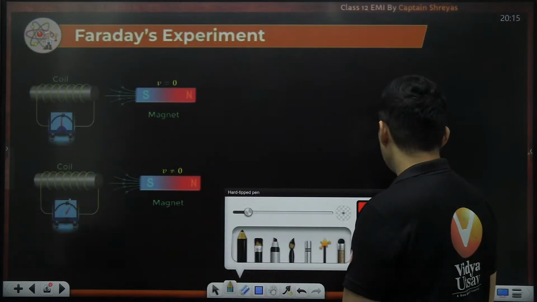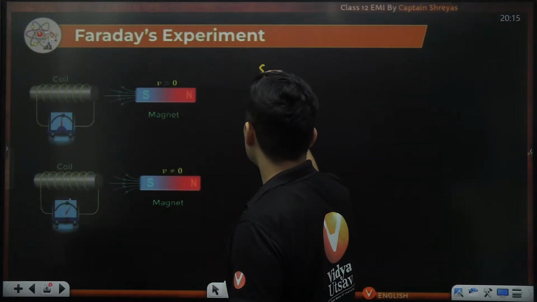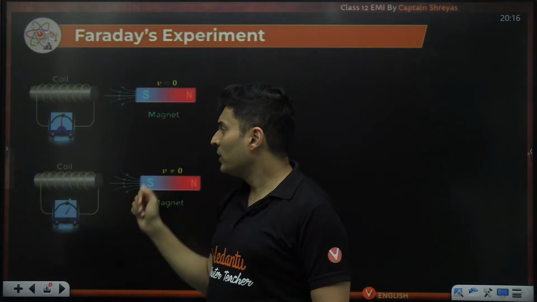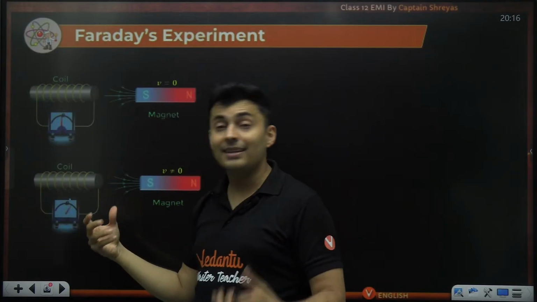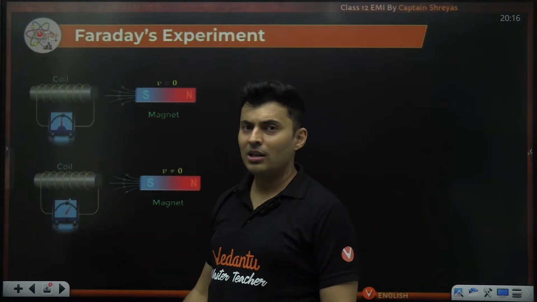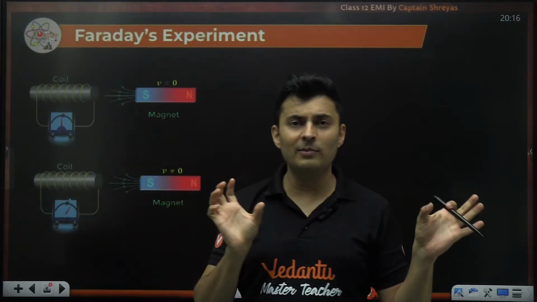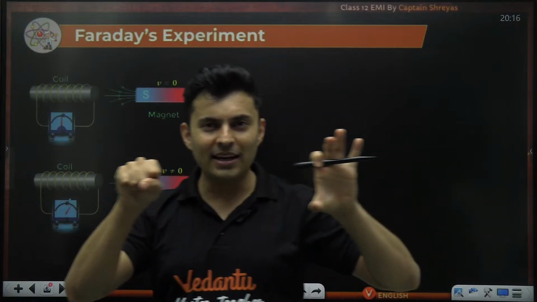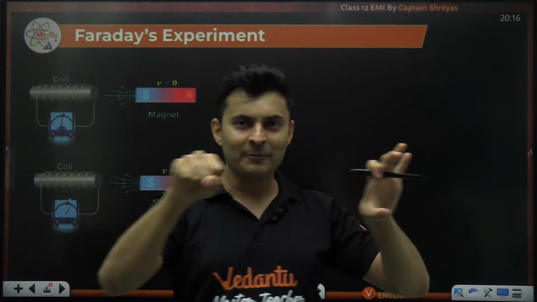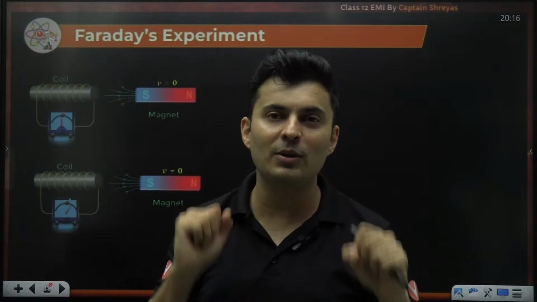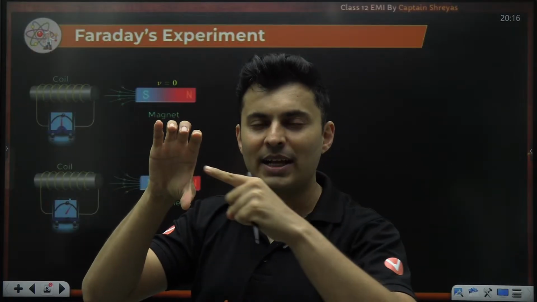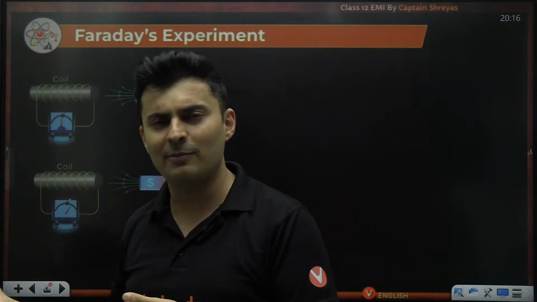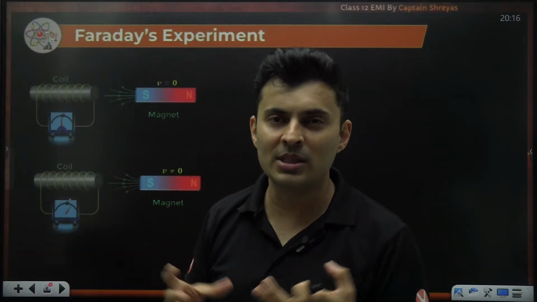So basically, by the way, forget moving the magnet, even if you move the coil, then also electricity is produced. Sometimes people might be like, sir, if I move both the magnet and the coil with the same speed, then what will happen? The flux will not change, because whatever line is passing through the coil, that same line will pass after some time also, and after some more time also. So the flux won't change.